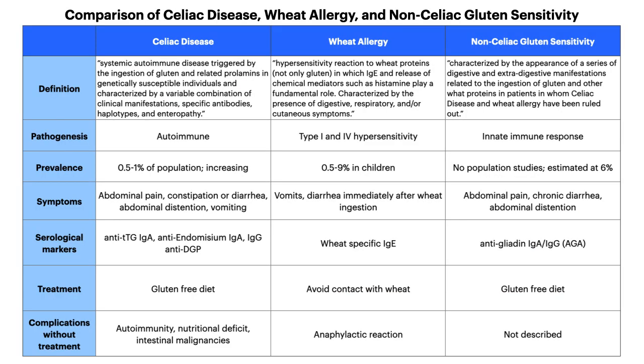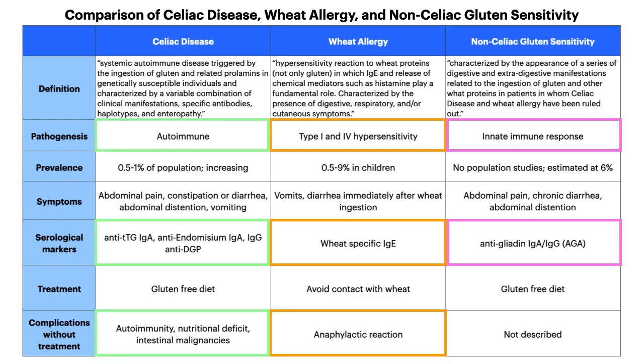This table is from the University of Chile Department of Pediatrics, and it shows a comparison between celiac disease, a wheat allergy, and non-celiac gluten sensitivity. I've highlighted some of the things that I thought were most interesting. Like I said before, celiac disease is an autoimmune disorder and involves IgA and IgG antibodies, versus a wheat allergy, which is a type 1 and 4 hypersensitivity reaction and involves wheat-specific IgE.